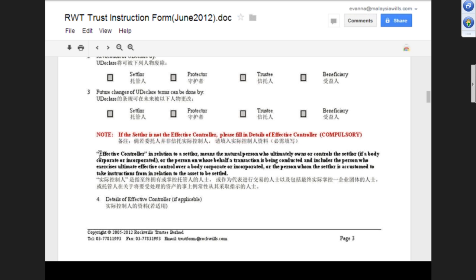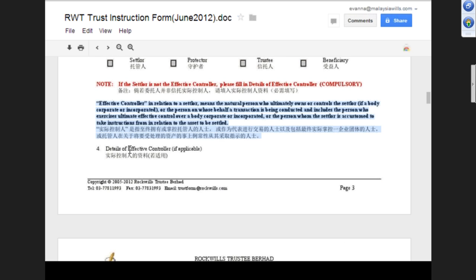Effective controller, in relationship to a settlor, means the natural person who ultimately owns and controls the settlor, just like the transaction is done on behalf of the brother. This is the brother and sister thing, somebody owns your property. So if there's an effective controller, then we need to fill this up. This is very important, right? If not, you won't take up the case. Correct.